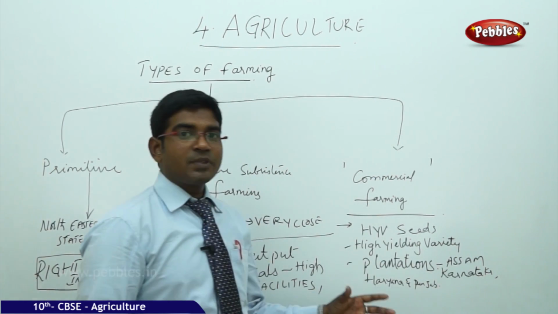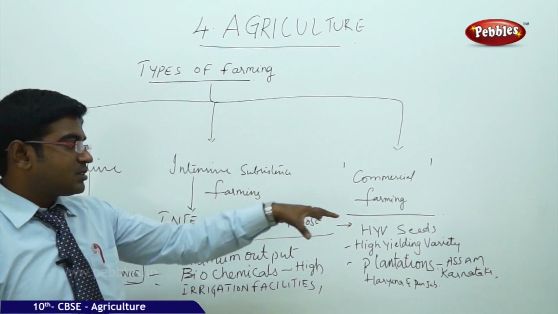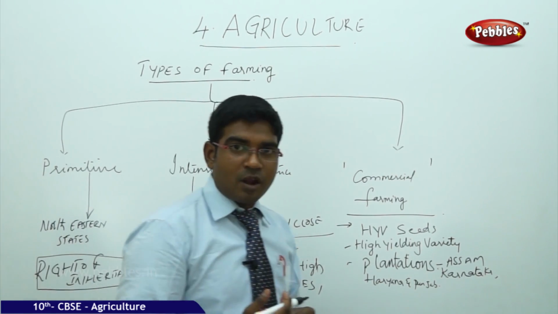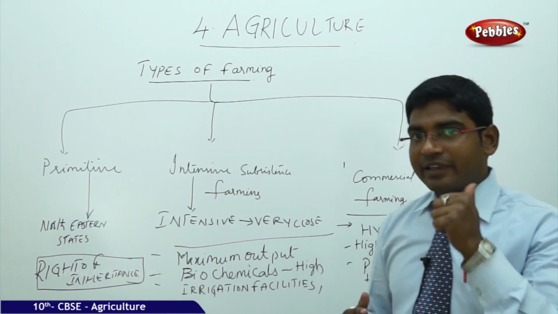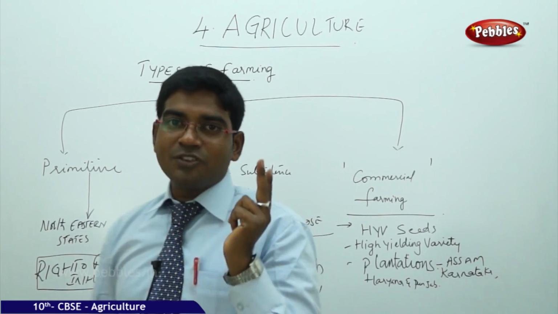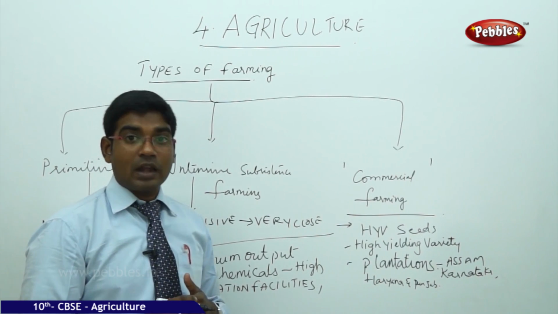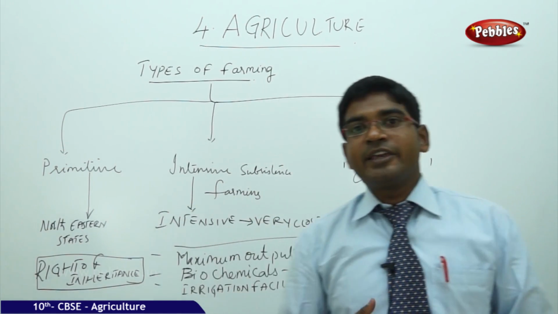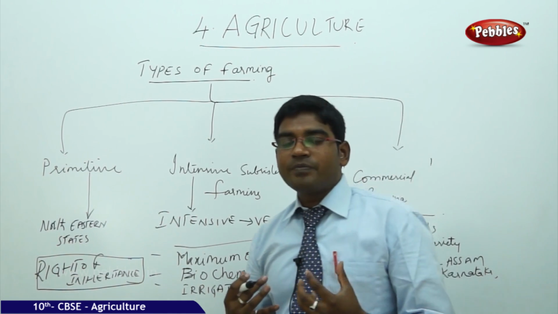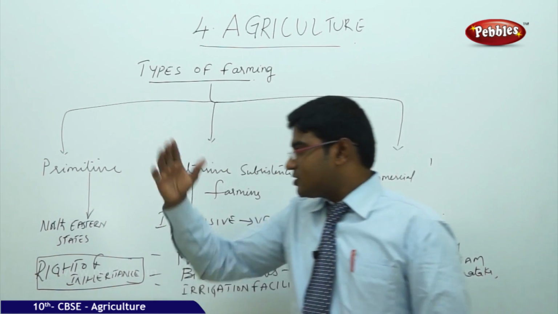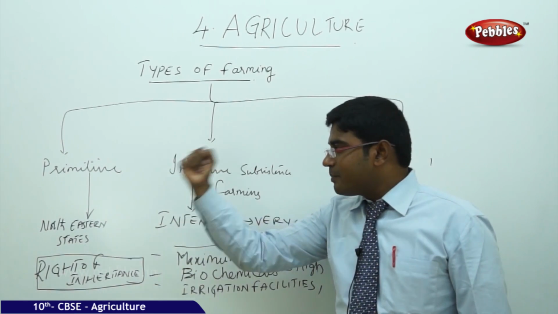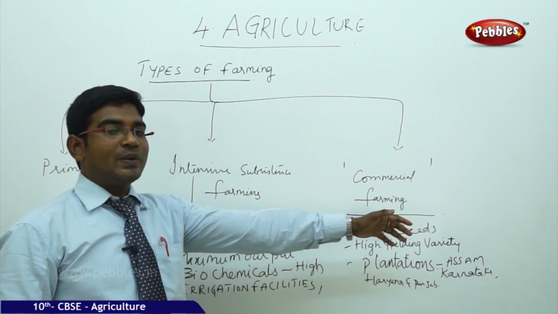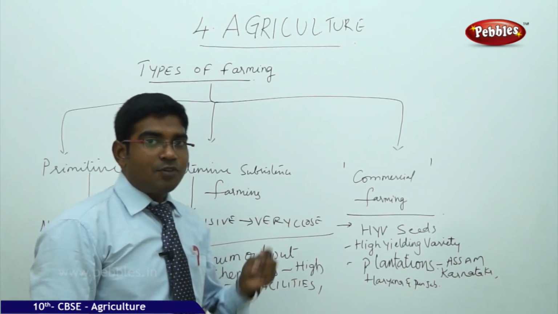So all these plantations do a very large scale of commercial farming, which has proved to be more profitable in various states like Assam, Haryana, Punjab, and also in the southern states of Karnataka and Kerala. We have the rubber plantations. All these things give us a picture of how agriculture, from the initial stage where it was in the primitive farming stage, reached the most advanced level of cultivation called commercial farming.